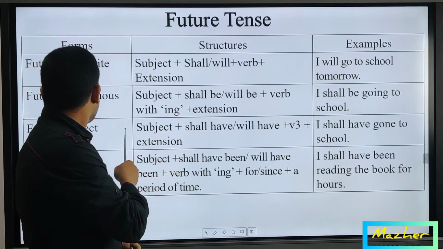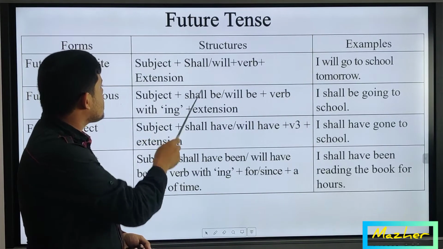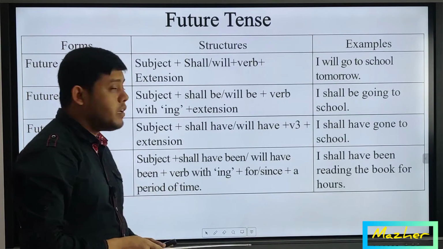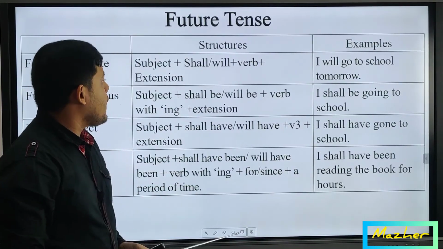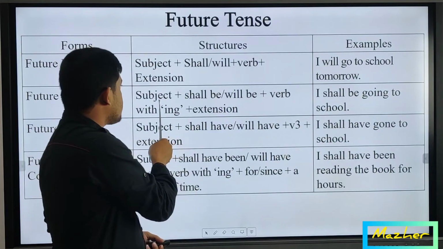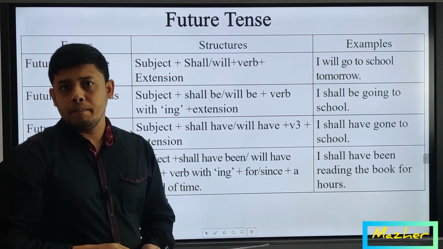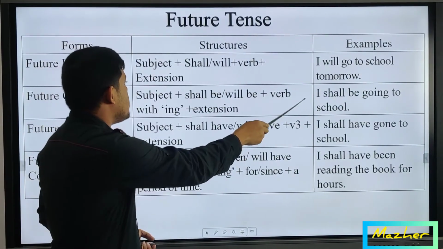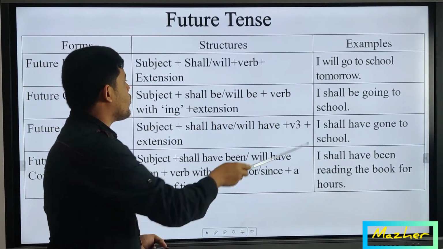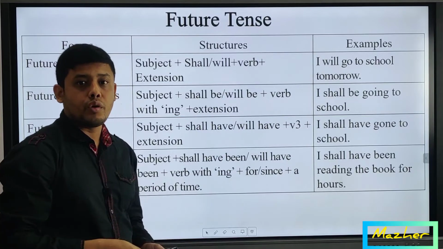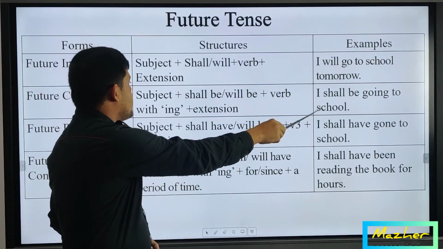And let's see future continuous. Here is written the structure: subject plus shall be, will be plus verb plus ing plus extension. And here, following the structure again, subject, and with the subject I, shall be. I shall be, this is the auxiliary verb, and going, verb plus ing for continuous, and then object or extension.